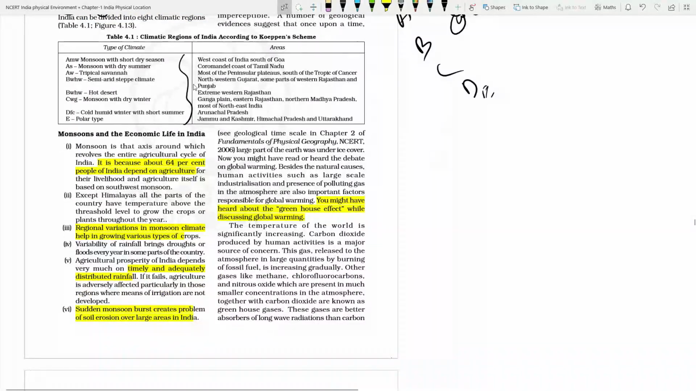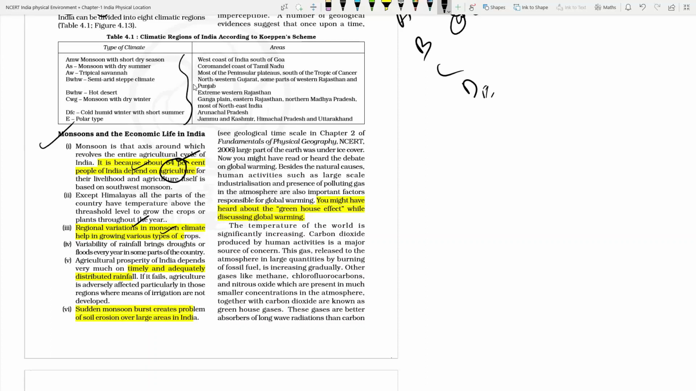Now monsoon has an important role for economic life because you might be knowing whenever the prediction of the monsoon is there and if the rainfall is less in the prediction, whole of the Sensex will be down and share market will be down for 1 month, isn't it? So because 64% of the people is dependent on agriculture and Indian agriculture is more or less dependent on the monsoon because irrigation facility is quite less. As there are wet and dry spells of the monsoon, at certain places more rainfall is there, certain places less rainfall is there.